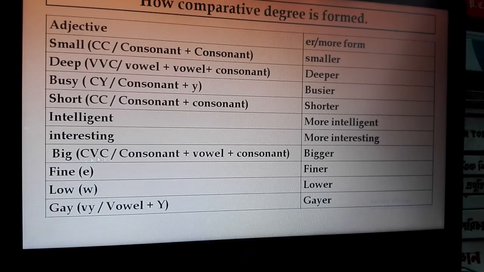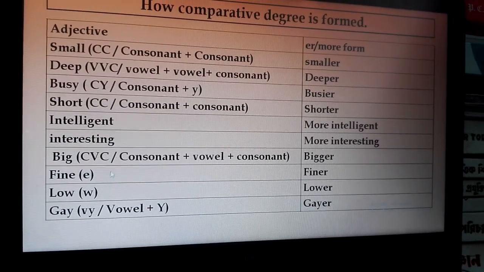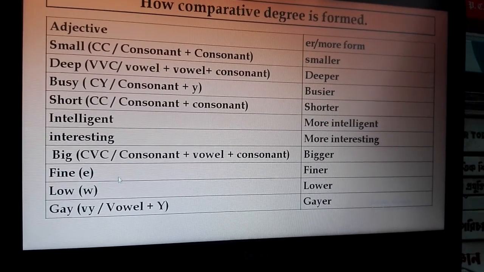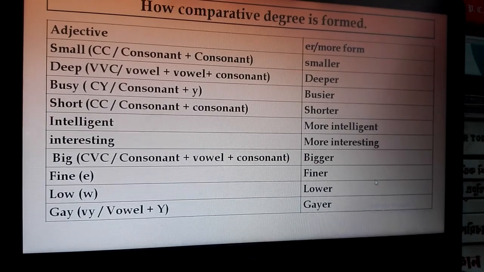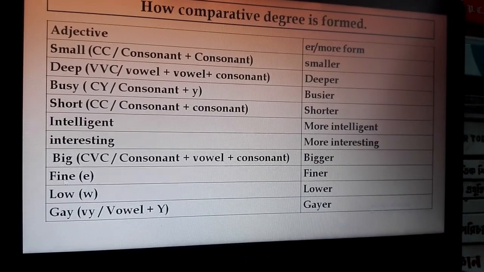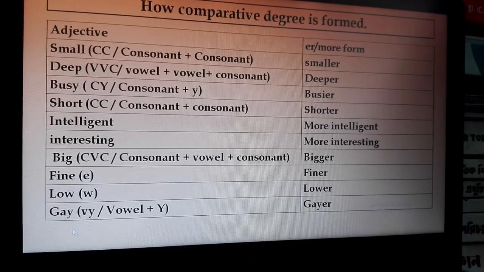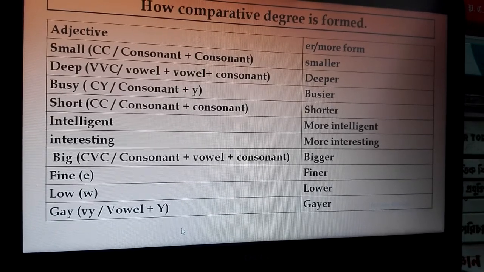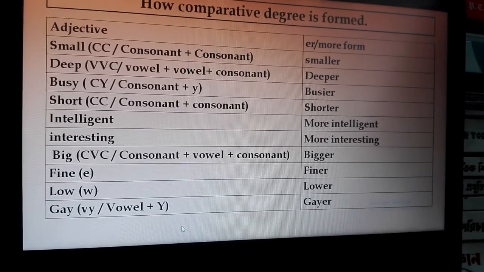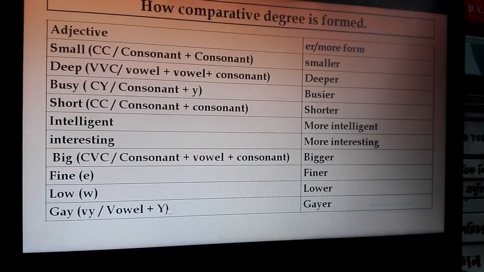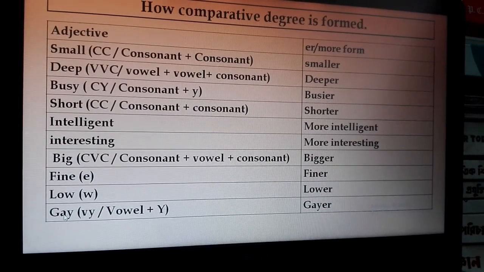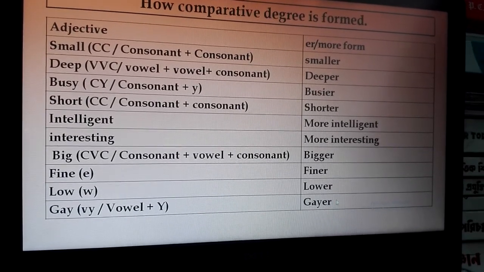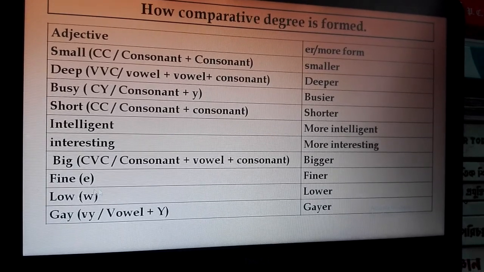You remember CVC. And if the monosyllable adjective ends with E, then you add R to make the comparative, such as fine, finer. And gay: if the monosyllable adjective ends with a vowel and Y, the last letter is Y and before it is a vowel, then you add ER to make the comparative. There is no change in Y.